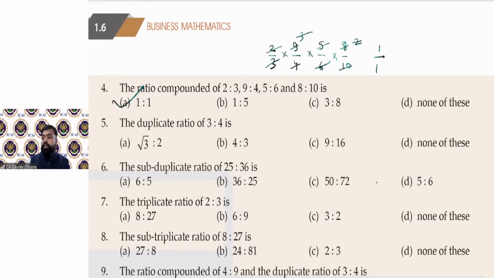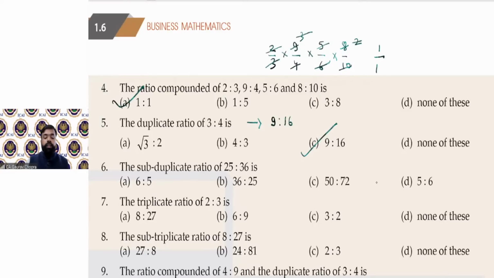Now let us try example number 5। The duplicate ratio of 3:4। So as we have discussed, duplicate means we have to find out the square of these ratios. So what is 3 square? 3 square is 9. What is 4 square? 16. So 9 ratio 16. Option number C.